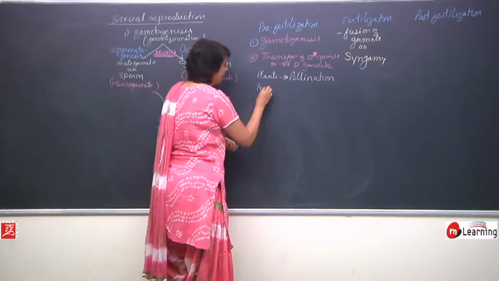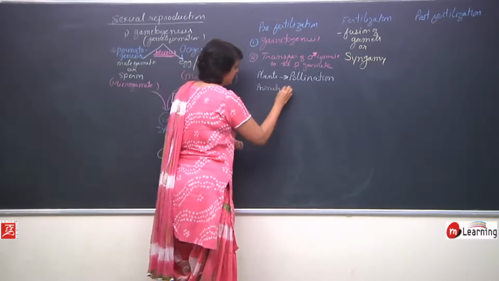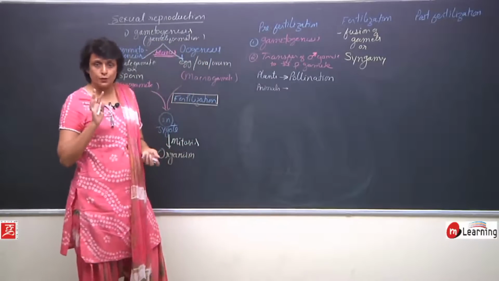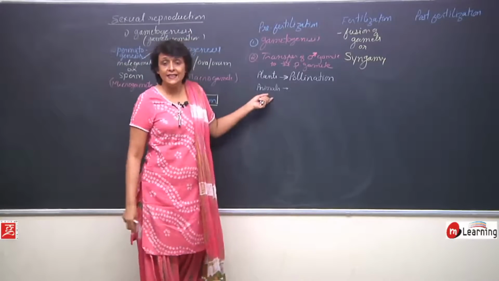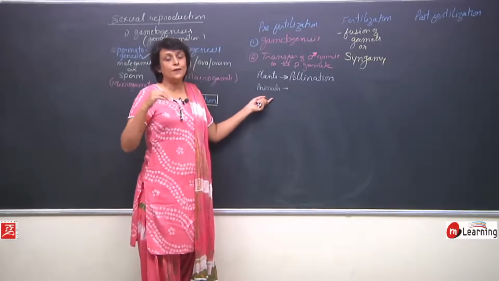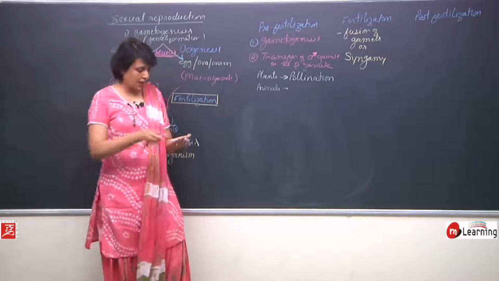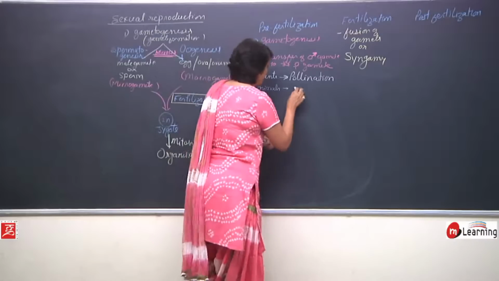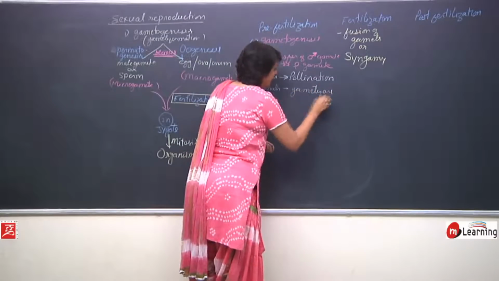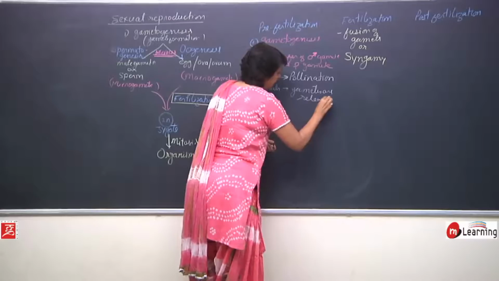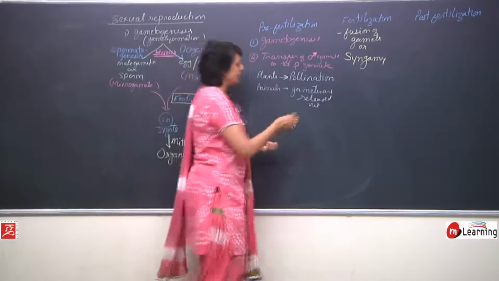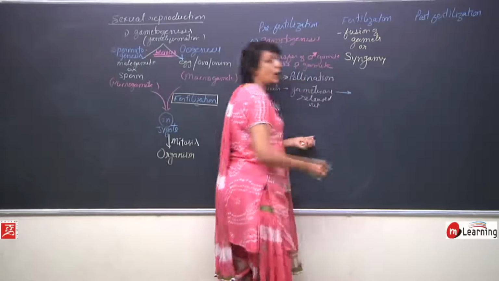In case of sexually reproducing animals, there are two important things which are possible. Either the gametes are released outside the body and fertilization takes place outside. If gametes are released out, then these gametes will fuse outside the body.